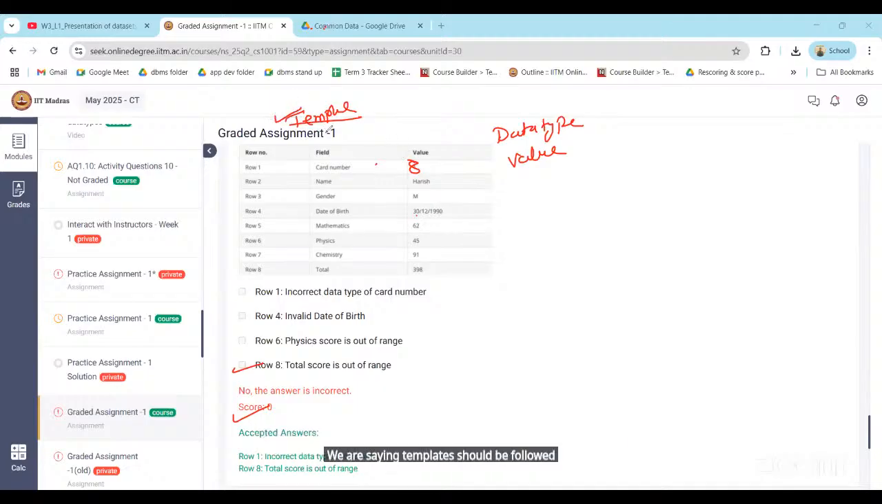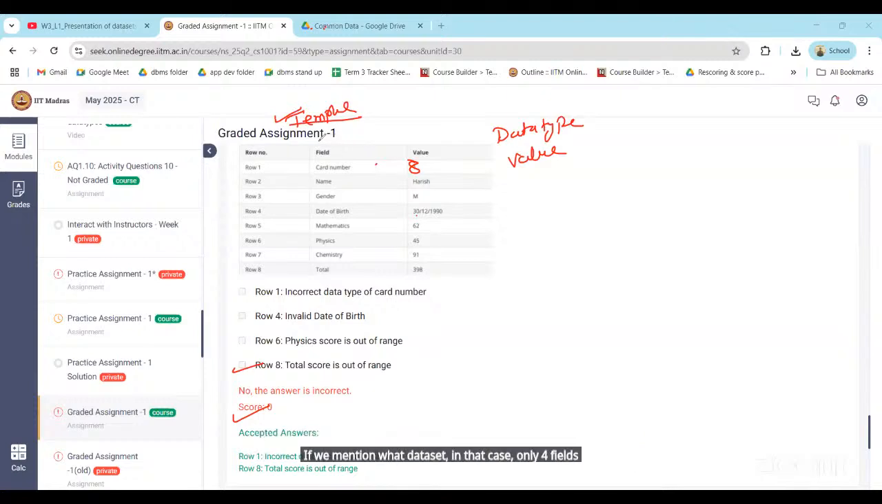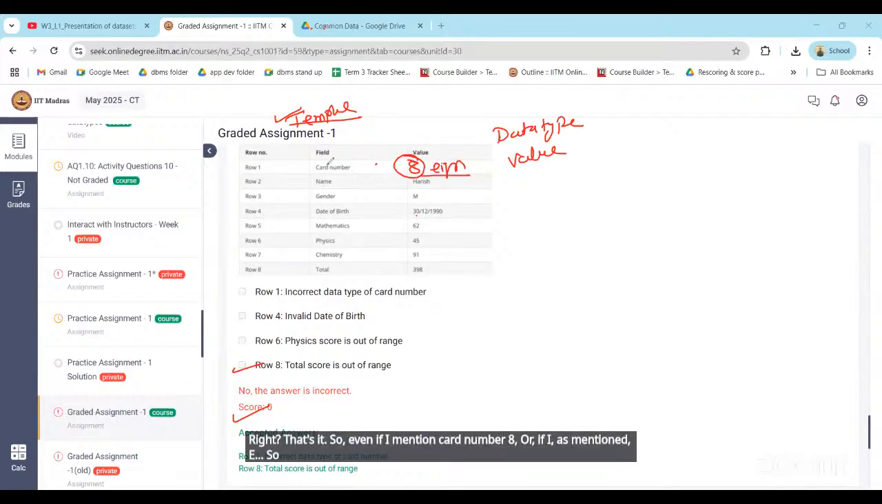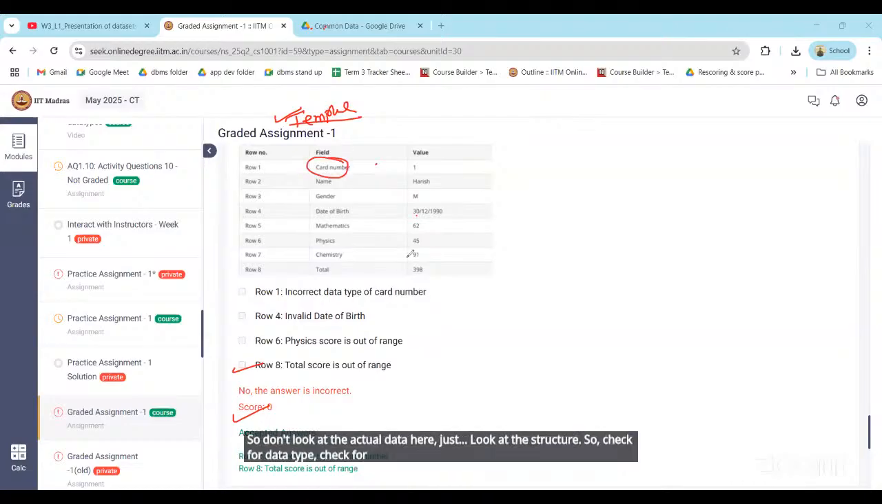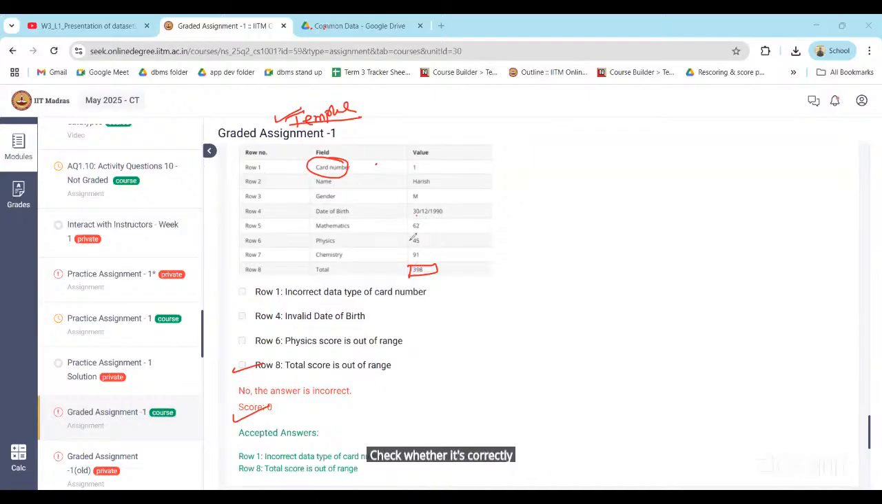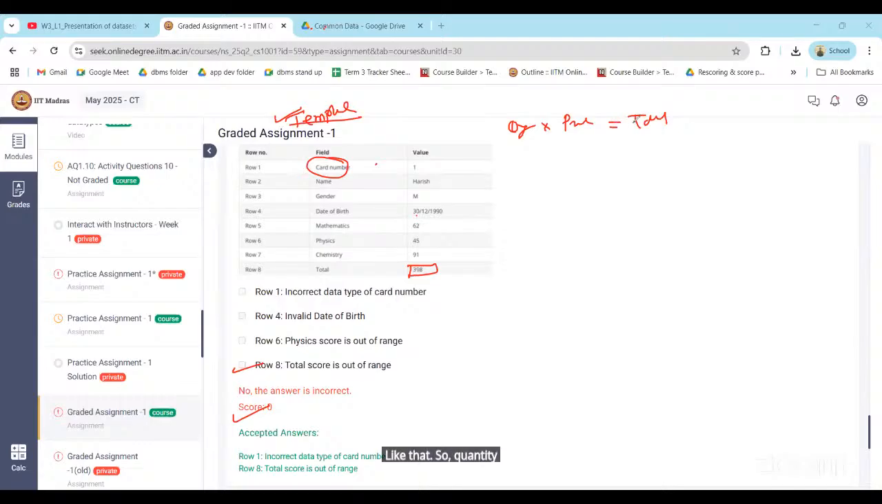So that's why we have mentioned that particular data set template. If we mention another data set, in that case only 4 fields will be there, right? That's it. So even if I mention card number 8, in that case it is an incorrect data type. Card number is an integer value, right? So don't look at the actual data here. Just look at the structure. Check for data type, check for the values, check whether it's correctly calculated or not. If you look at the shopping bill data set, there we have a quantity, a price and then a total. Like that, quantity into price must be equal to total.